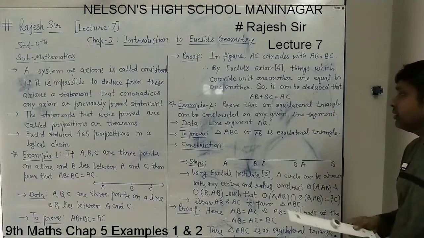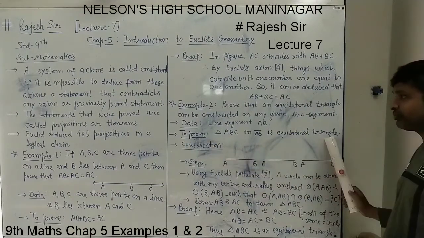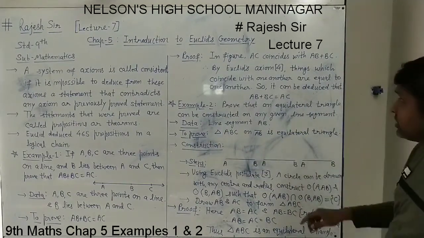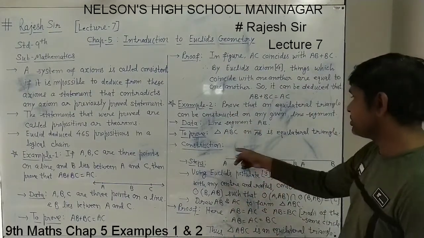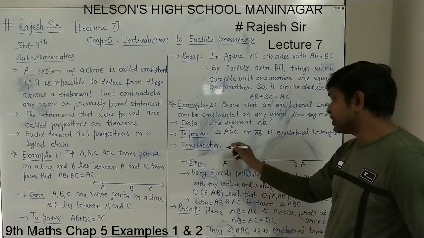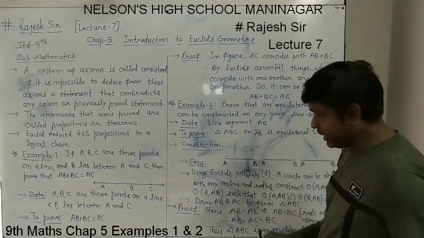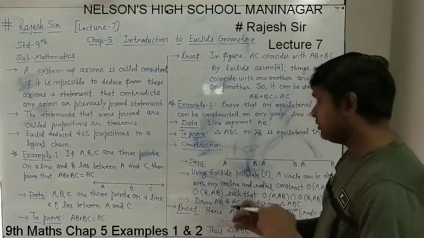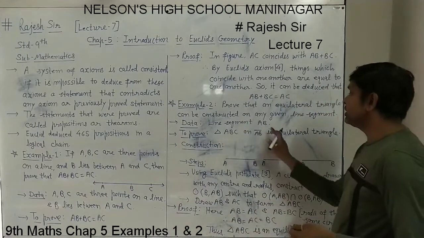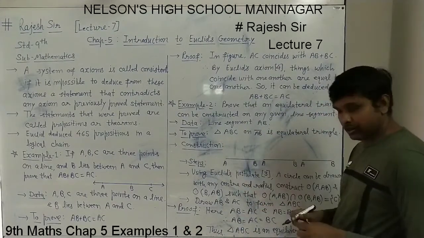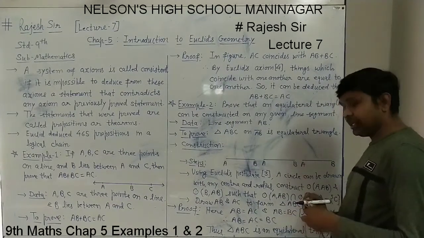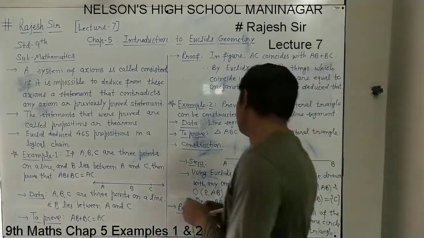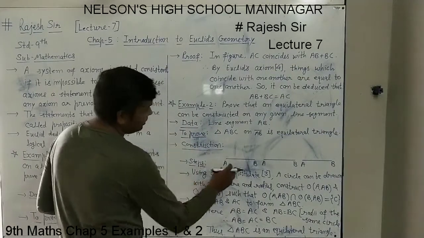Equilateral triangle it is, so it is taken into proof. In this question, because the construction is also given and the proof is also given, we will construct first. So in the construction, here I have shown the given AB. Because line segment AB is given, this is the given AB shown. Now we want to draw on that a triangle which is an equilateral triangle. So the steps are also given.